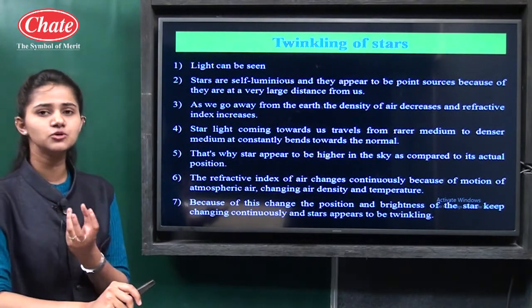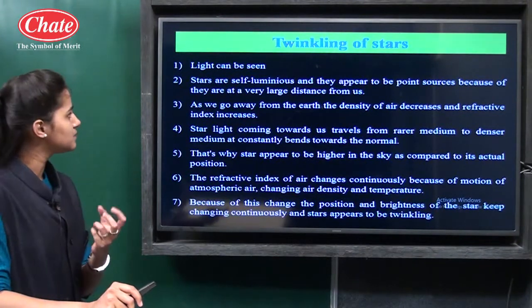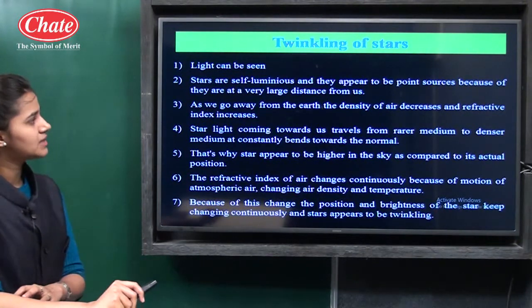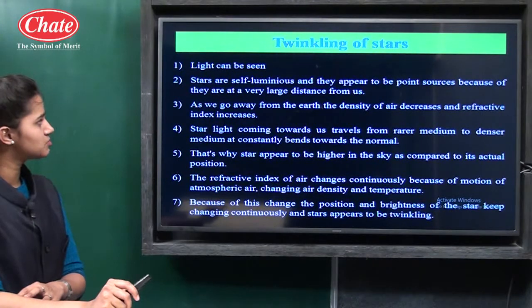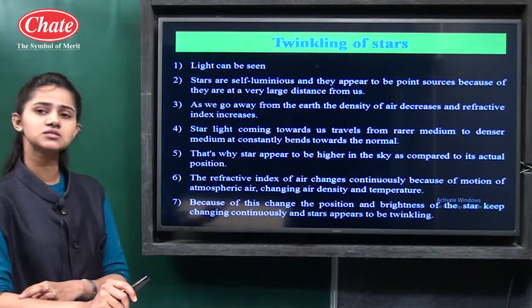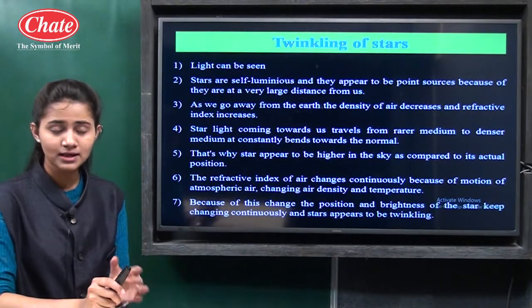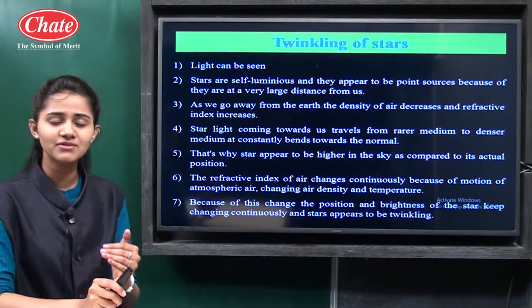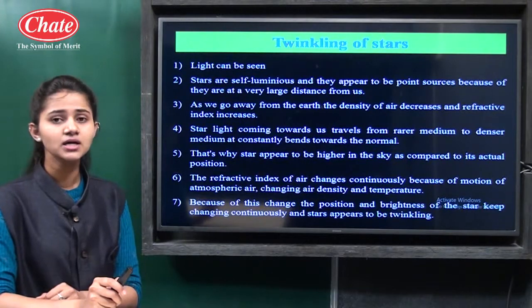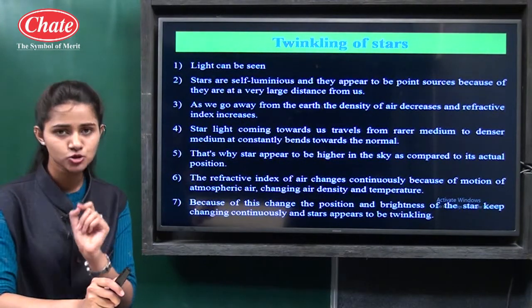So see what happens. Stars are self-luminous sources, and they appear to be point sources because they are at a very large distance from us. Actually stars are of a big size, but they are very far away from us. That's why we see them as point sources.